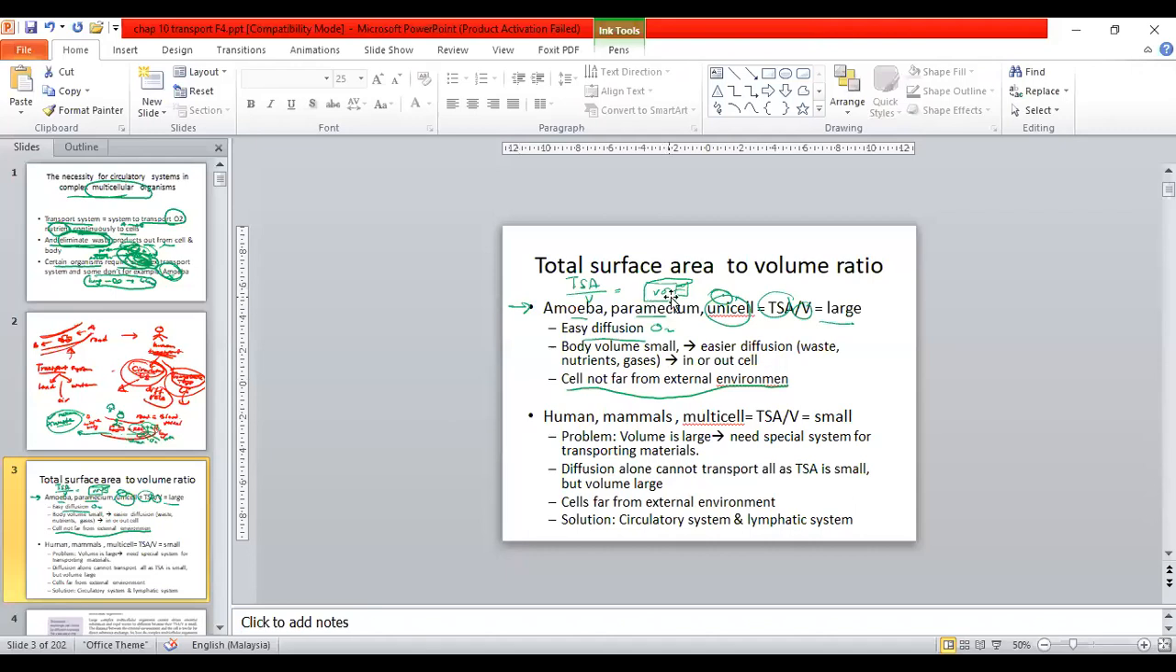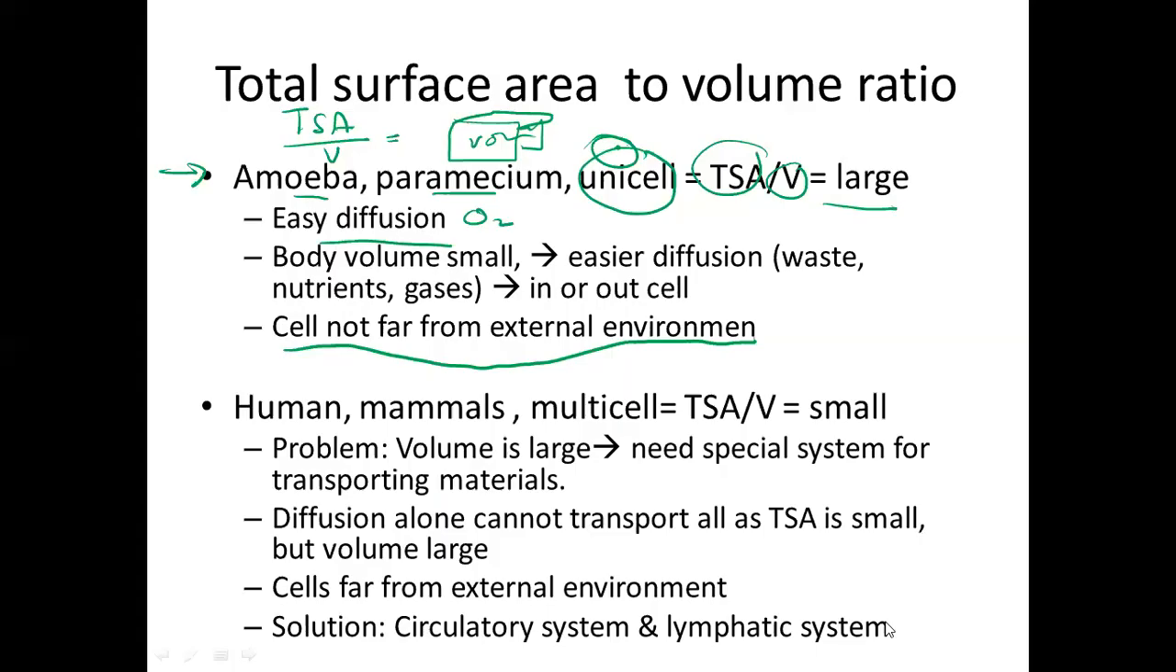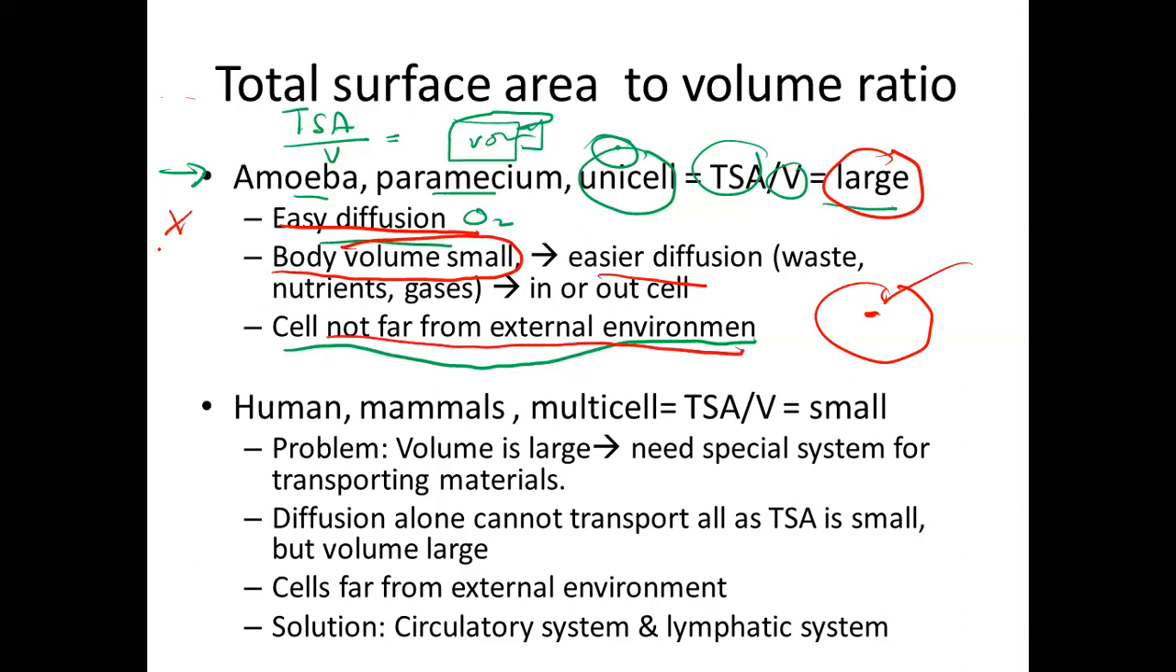Tapi untuk haiwan bernama amoeba, binatang yang kecil, so they will get immediate oxygen, akan mendapat supply oxygen dengan lebih mudah sebab dia punya tadi ratio itu besar. So when you look at this, tadi tertulis here, ratio yang besar akan memudahkan pergerakan oksigen, water and so on. Sebab badan dia kecil, easy diffusion and mudah, okay, oksigen untuk sampai di tengah-tengah sel. Cell is not far from external environment. So amoeba tidak memerlukan paru-paru, tidak memerlukan jantung and so on.